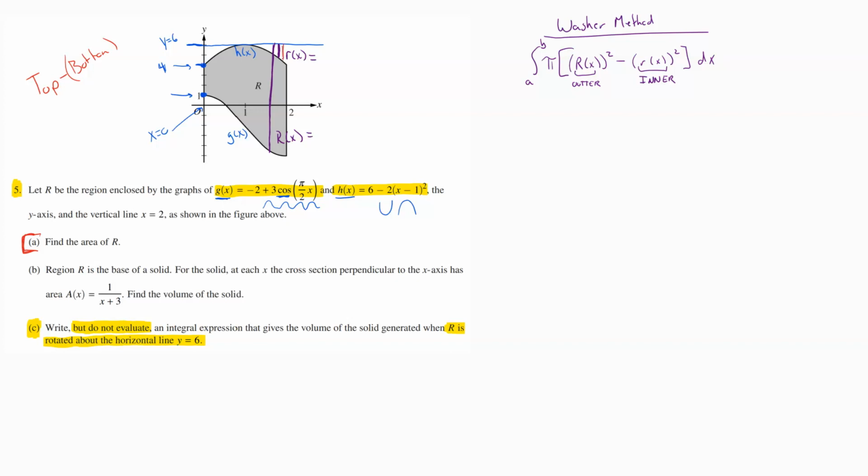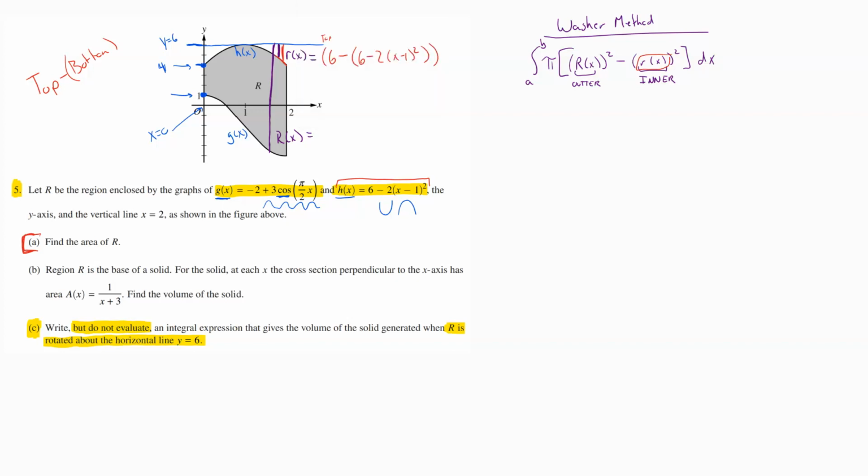So when I look at r of x right now and find that inner radius, y equals 6 is above in this region here. Y equals 6 would be my top, and then h of x would be my bottom because it's down below here. So to set up my inner radius, I would take my top equation, which is 6, and subtract off, always in parentheses, that full bottom equation, the h of x equation right here. So this would be 6 minus (2x minus 1) squared, close it, and then you'd close the whole thing. That would be my inner radius equation.